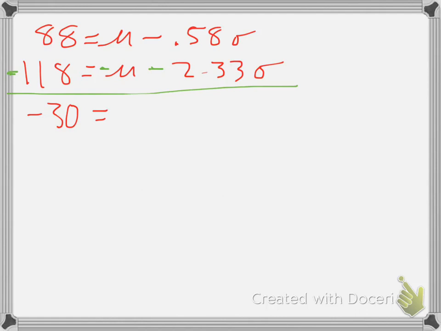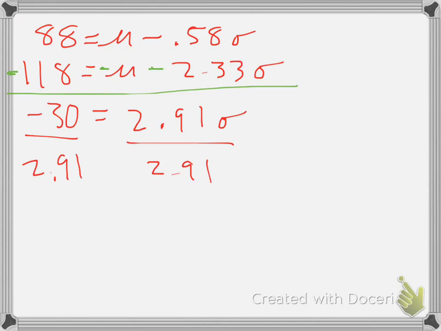How do I do this without a calculator? Same, add up. I have to add these two. Oh man, I hope I'm doing this right. I'm going to be really embarrassed if I'm wrong. Did you guys get that? Am I right? I'll pause the video and get on my calculator, because I'm definitely not going to be able to do this last step in my head. It's dividing by 2.91 on both sides, and I'm going to guess about 10.6. I'm going to pause the video and calculate it.